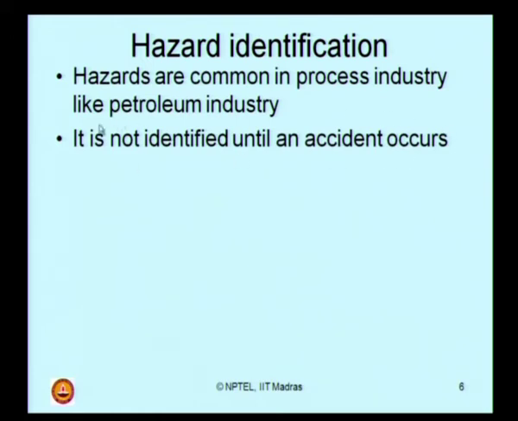Now, it is not identified until an accident occurs. That is the most unfortunate part of hazard identification. As long as you do not encounter or see an accident probability, you do not identify the hazard. Therefore, ladies and gentlemen, I can ask you a simple question: if I want to avoid accidents, what should be my first step in my industry?